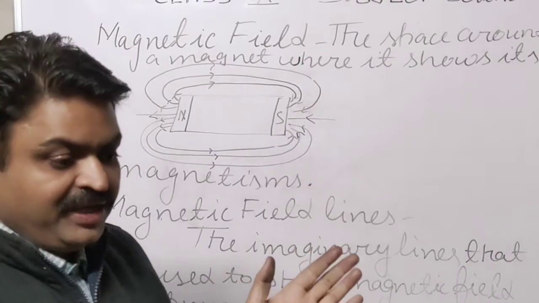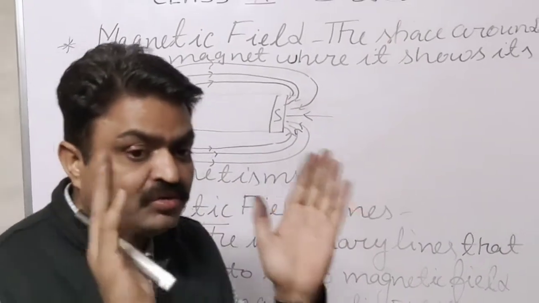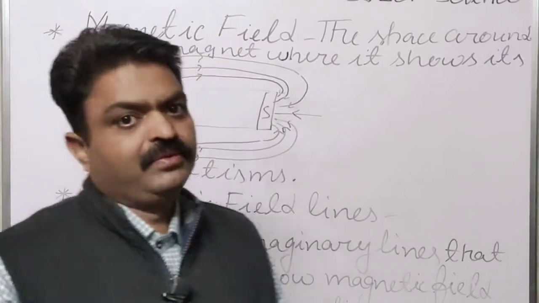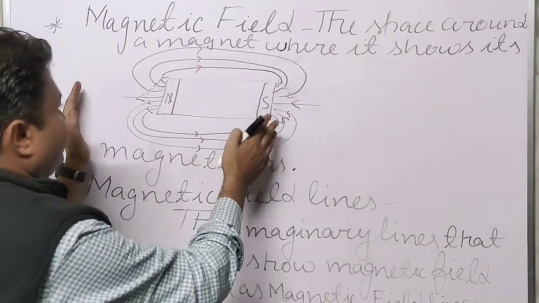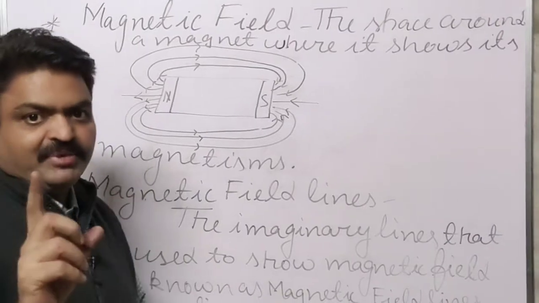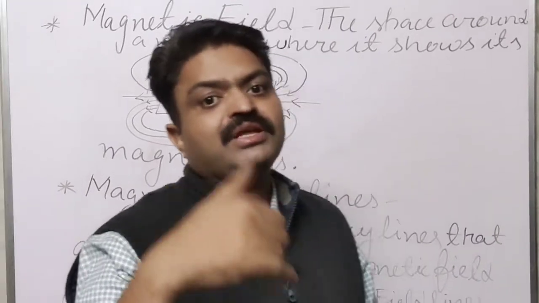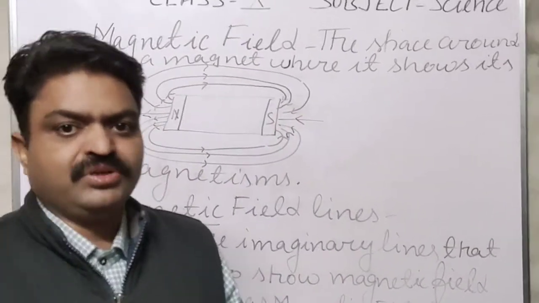It is the area around the magnet in which it can show attraction and repulsion of the magnet or magnetic material.